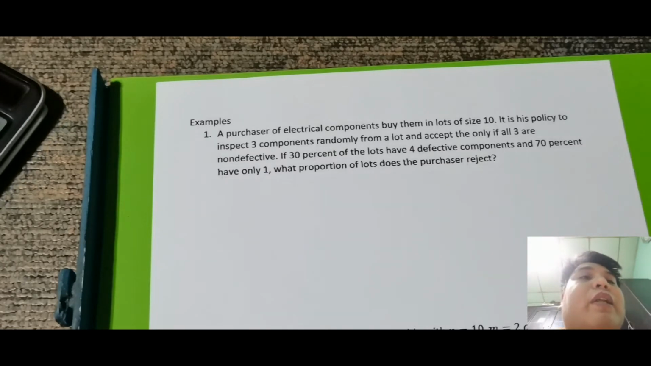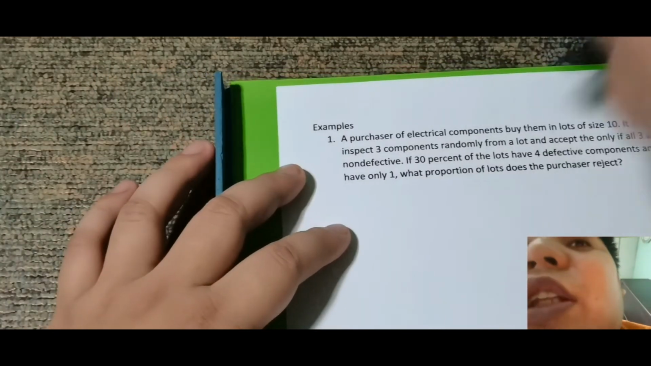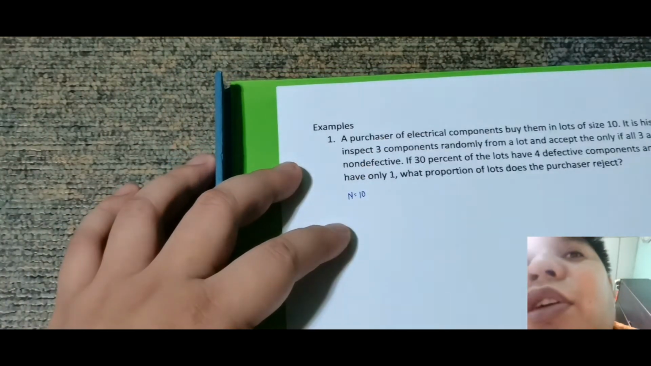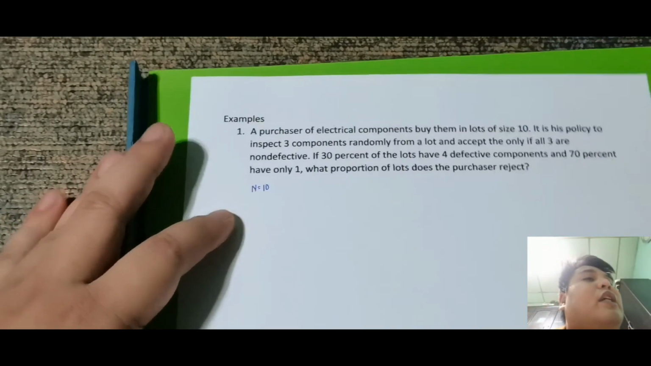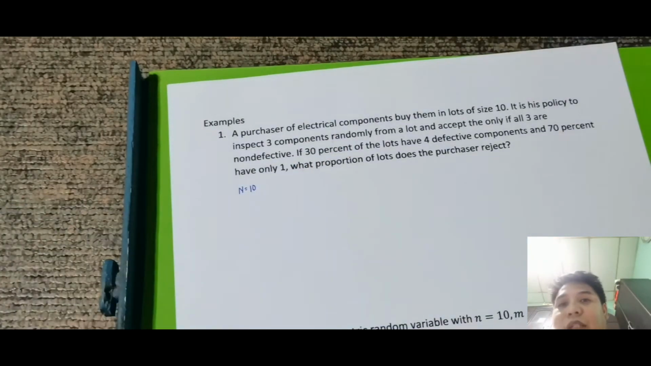So a purchaser of electrical components buys them in lots of size 10. Okay, so size 10. So kumbaga, total in lot, so yung n natin na malaki is 10. Okay, so electrical components. If it is his policy to inspect 3 components randomly. So it is his policy to check the components randomly.